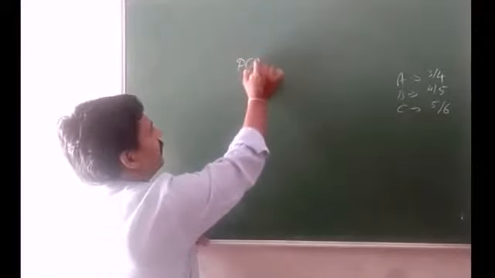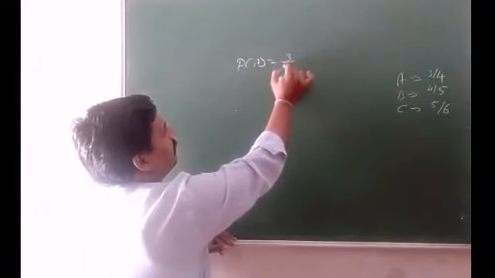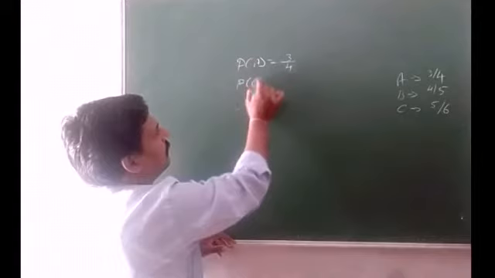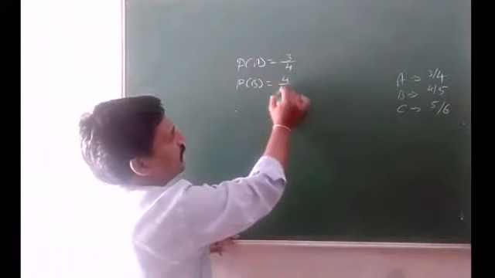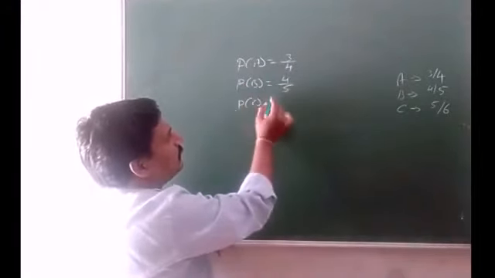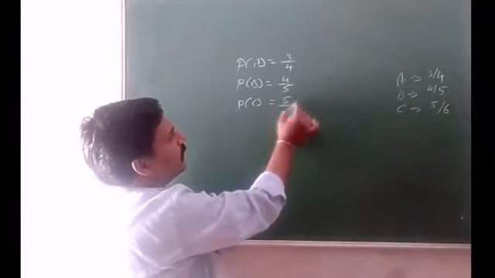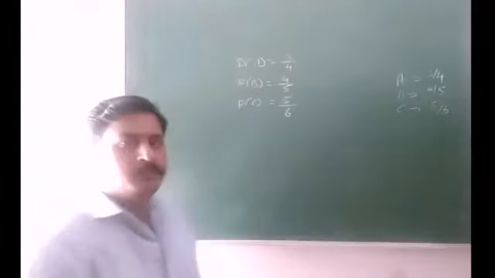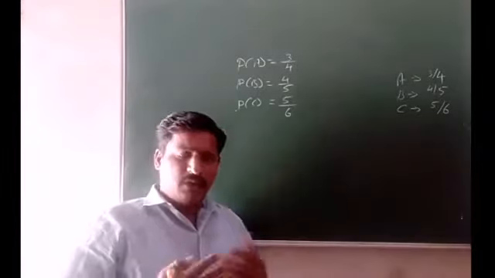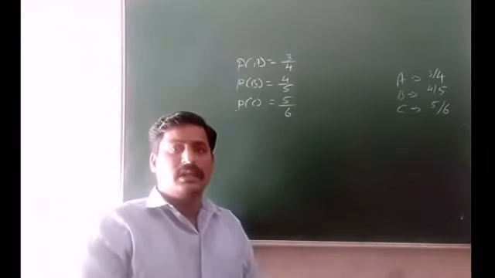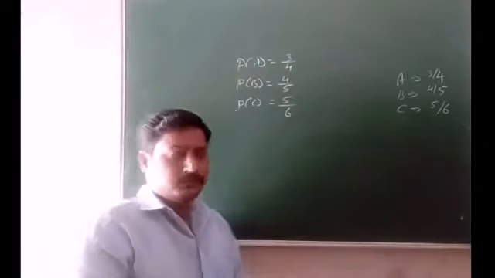So P of A is equal to 3 divided by 4. P of B is equal to 4 by 5. P of C is equal to 5 divided by 6. Now we want all of them to reach their home safely, so we take the product.